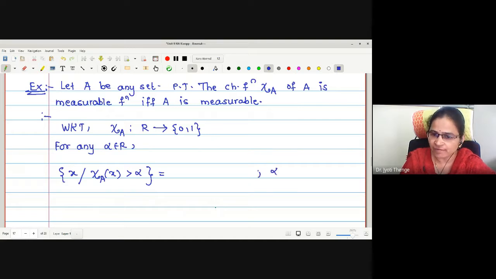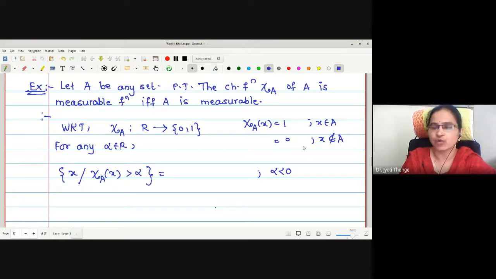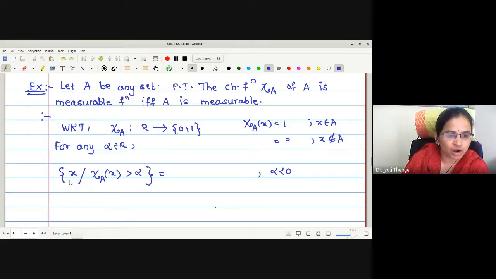Okay. What happens if alpha is less than 0? Let us write the definition also. Chi of A of X takes value 1 if X is in A, and 0 if X is not in A. We have only two values, 0 and 1. Then what about alpha less than 0? Say I have taken alpha as minus 1. Then we want the collection of elements X of this domain such that chi of A is greater than minus 1. Greater than minus 1 will include both the values, 0 and 1.